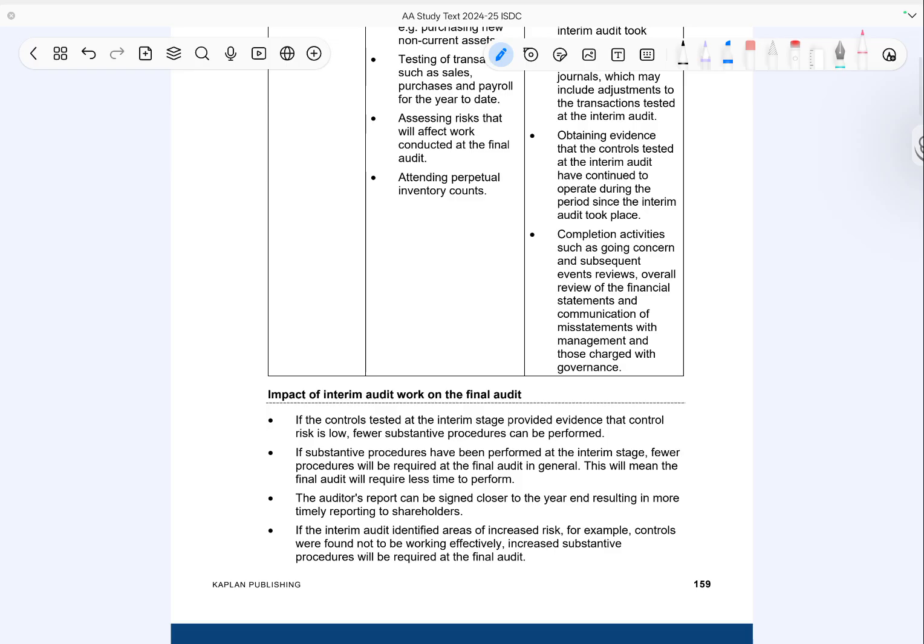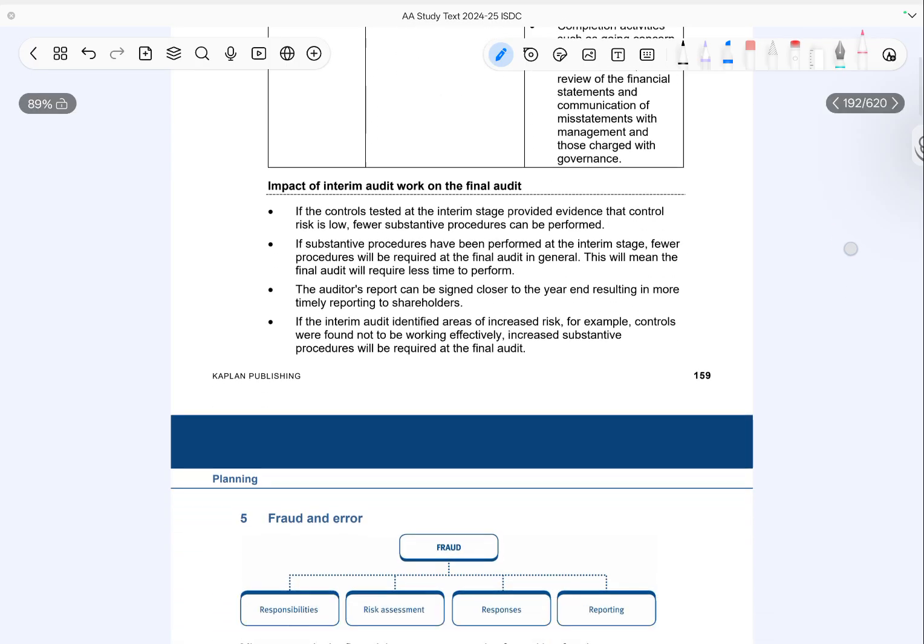Now, the impact of interim and final audit. If controls tested at the interim stage are effective, the auditor can reduce the extent of substantive testing at the final stage. If substantive procedures are already performed during the interim audit, less work will be needed later, making the final audit quicker and more efficient. This also allows the audit report to be issued sooner than after the year end. However, if issues are identified during the interim audit, such as weak controls, then more detailed testing will be required at the final audit.